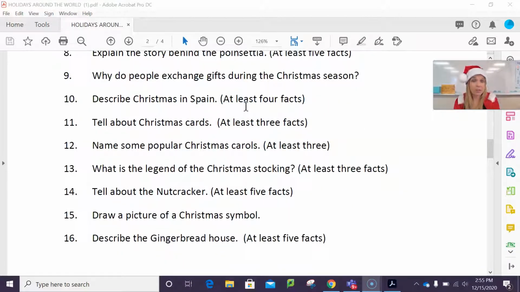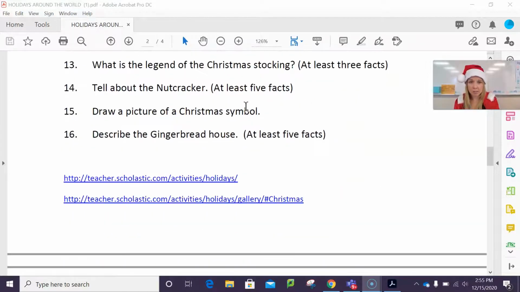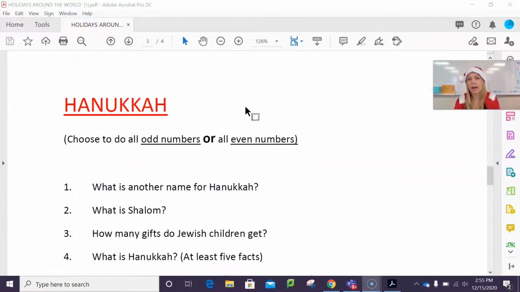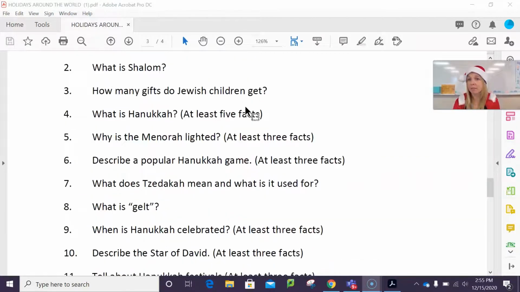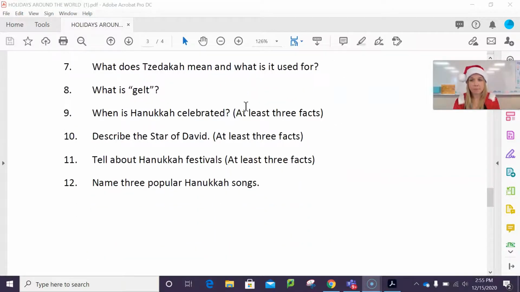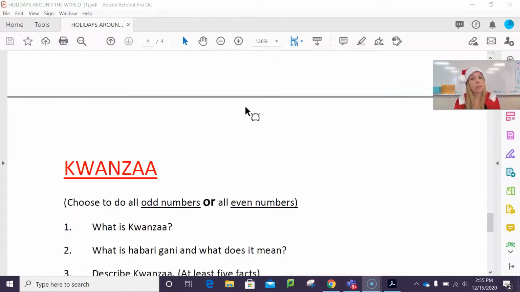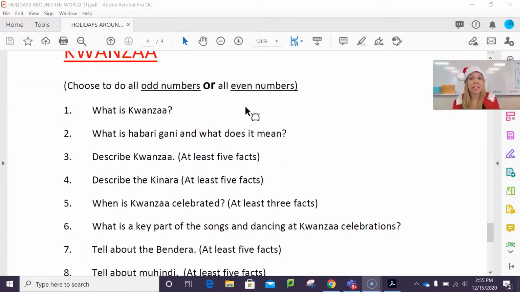Or you could do evens: 2, 4, 6, 8, 10, 12, 14, 16. So that's for Christmas. Hanukkah, the same exact thing. You can choose to do all the odd numbers or all the even numbers. And then for Kwanzaa, you can choose to do all the odd numbers or all the even numbers as well.